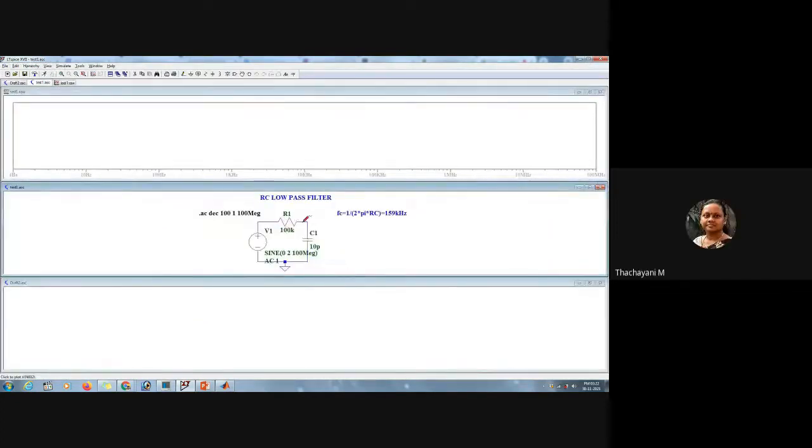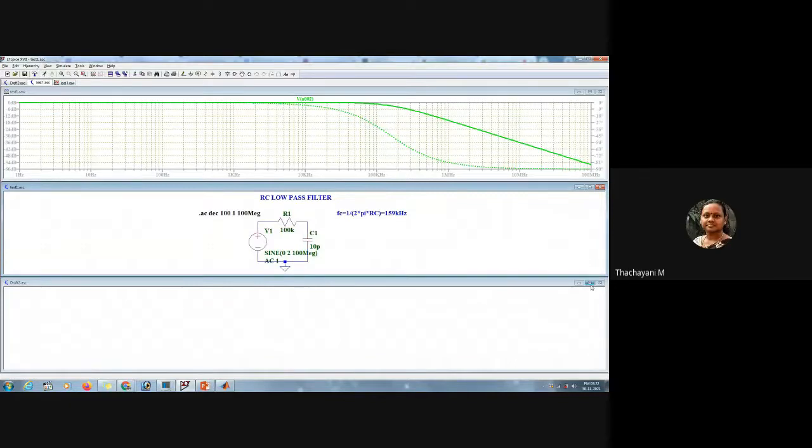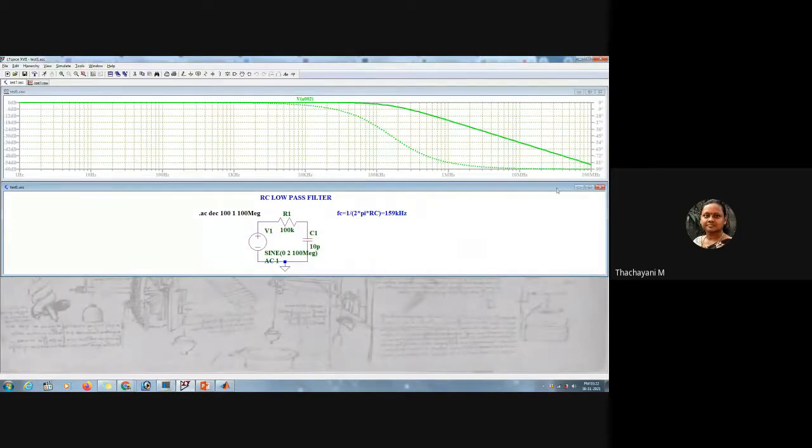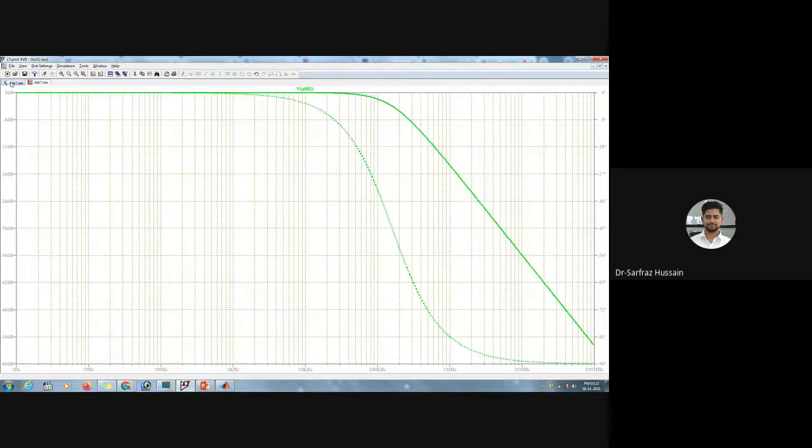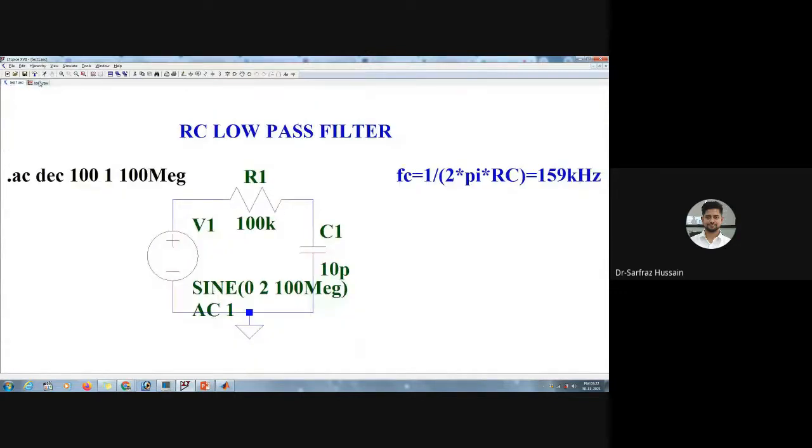Excuse me, sir. Yes. Sir, I'm getting an error message when I run the simulation saying no AC stimulus found. What is the error you are getting? No AC stimulus. Set the value of the current or voltage source to AC 1. Okay. You have to put the AC value as 1 volt actually.